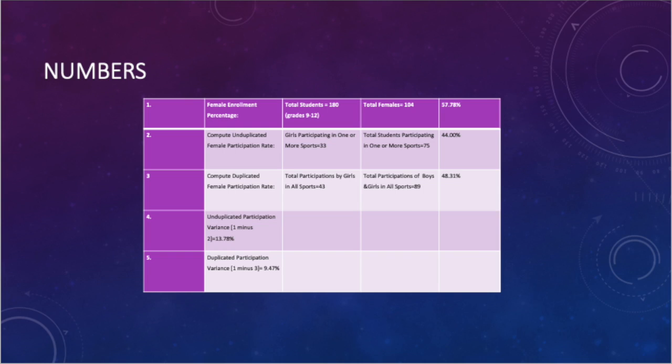When we move down to criteria 4 and calculate our unduplicated participation variance, we take criteria 1 minus criteria 2 and we see that the variance is 13.78%, which is very, very large whenever you look at a larger school district. And this shows that we are out of proportionality in terms of female enrollment and participation in sports. Criteria 5, the duplicated participation variance, is down. You take criteria 1 minus criteria 3, and it shows that we are at 9.47% variance, which is still high.